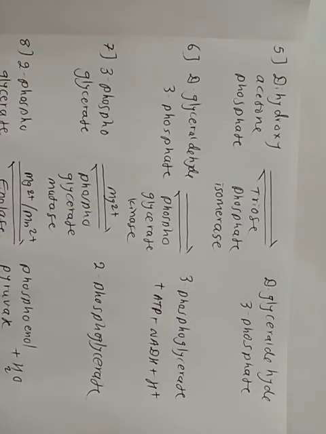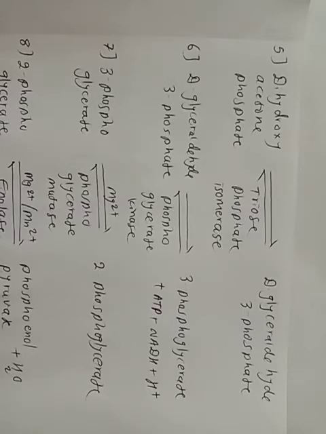The next reaction is the conversion of 2-phosphoglycerate to phosphoenol pyruvate. 2-phosphoglycerate undergoes dehydration and redistribution of energy within the molecule, producing phosphoenol pyruvate, which has a high energy phosphate bond at carbon 2.